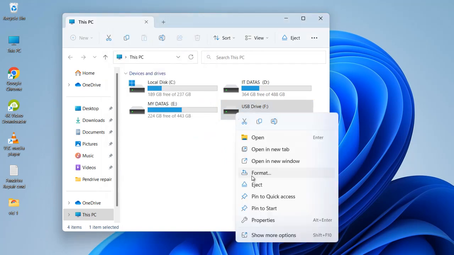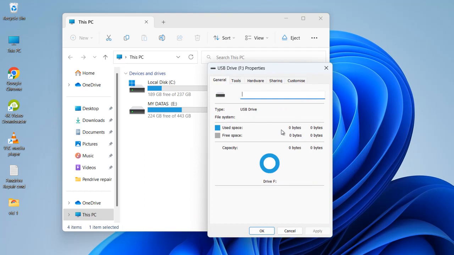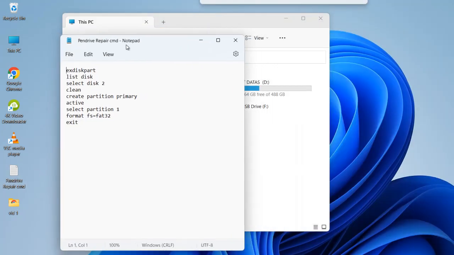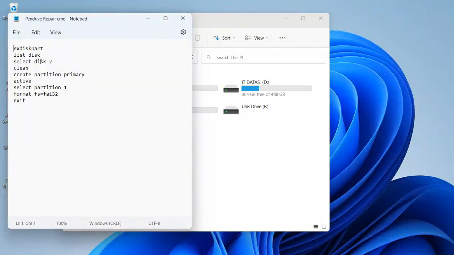Also, when we try to check the properties, used space is 0, free space is 0. That means the memory is not detecting properly. So let's find a solution for this one. We can use command prompt to fix this error and format this flash drive. For that we are using these commands: diskpart, list disk, etc. I'll share this in the description box.